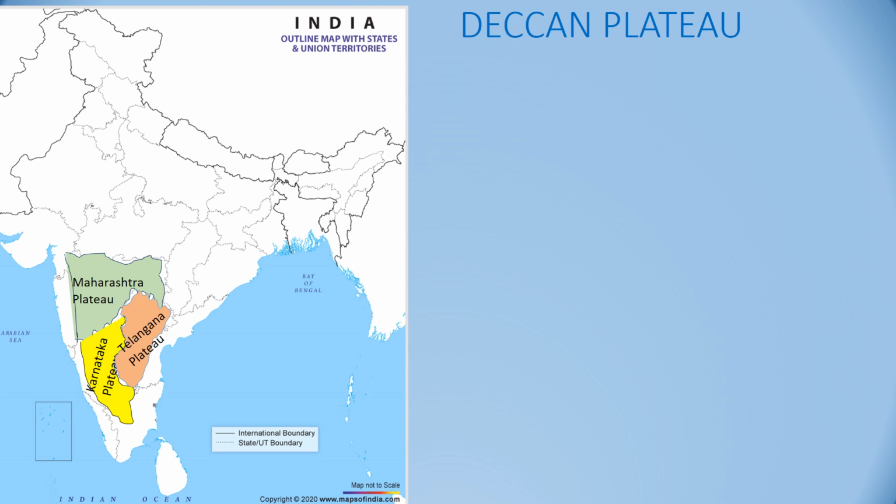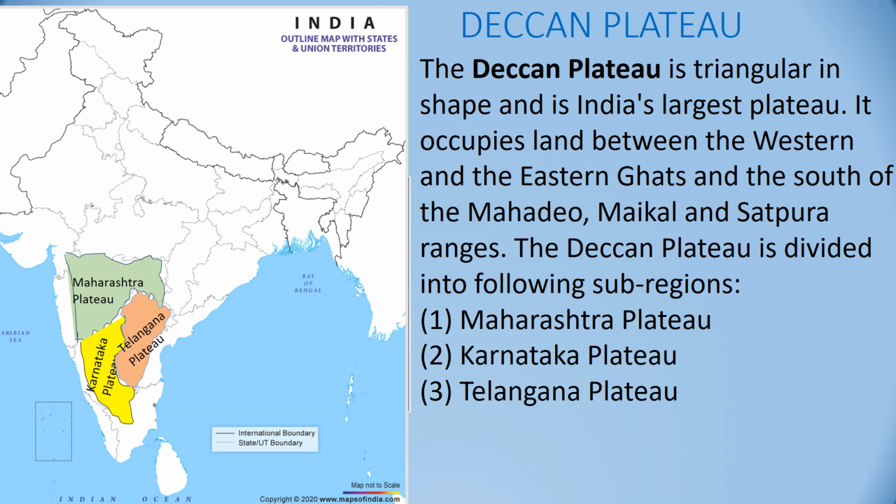Now we move to the Deccan Plateau. Deccan Plateau is a triangular shaped plateau in India and it is India's largest plateau. It occupies land between the Western and the Eastern Ghats, and it is to the south of the Satpura range.